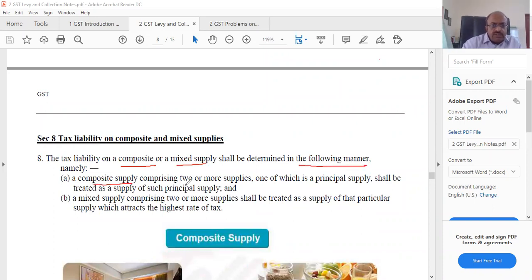Composite supply consisting of two or more supplies, one of which is a principal supply, shall be treated as supply of such principal supply, and a mixed supply comprising two or more supplies shall be treated as supply of that particular supply which attracts the highest rate of tax. For example, what is composite supply? We'll look at it very clearly. You will understand it. This example will clear up what is a composite supply.